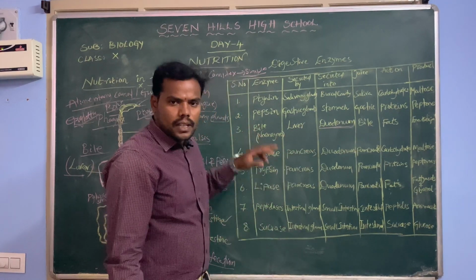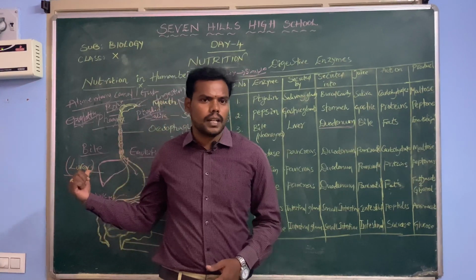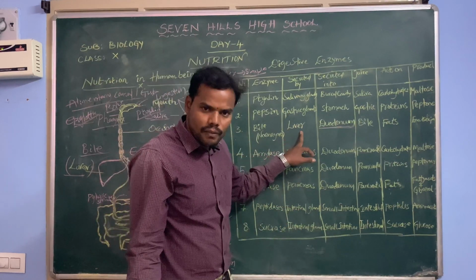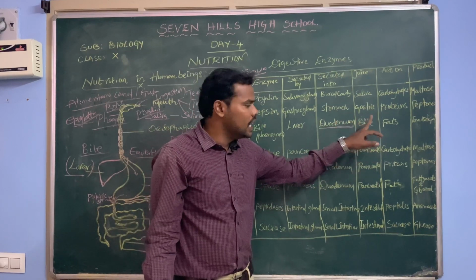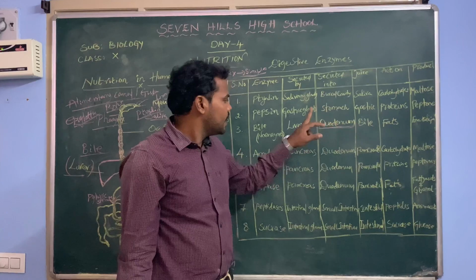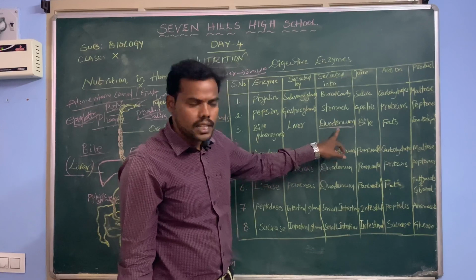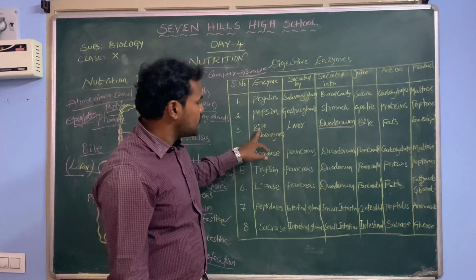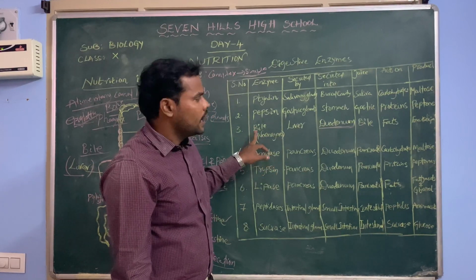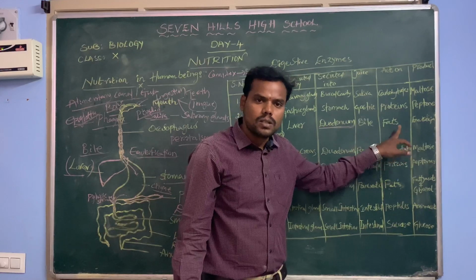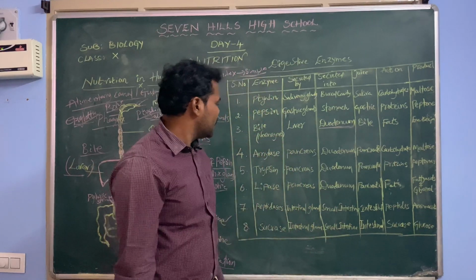There bile juice is released. That bile juice doesn't have any enzymes, as we already discussed. It is secreted by the liver and secreted into the duodenum, and the juice is called bile juice. In the bile there are no enzymes. So it acts on the fats and breaks down the fats into simple, smaller globules. That process we call emulsification.